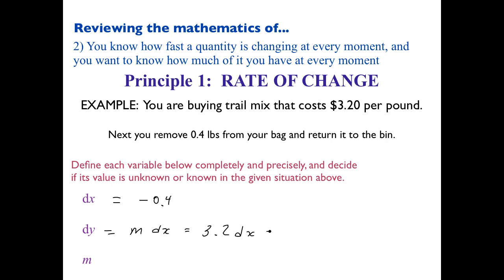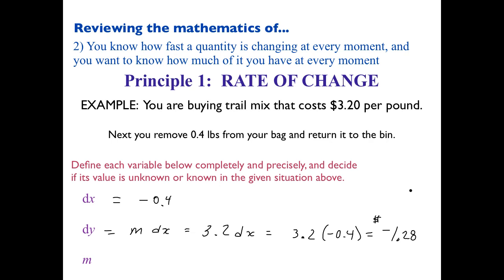And we said that we know what your change in cost will be for any change in number of pounds. So it'll be 3.2 times negative 0.4, which is, 8, what is it? $1.28? Is that right? Really? Did I get it? Yeah, I think so. Okay.